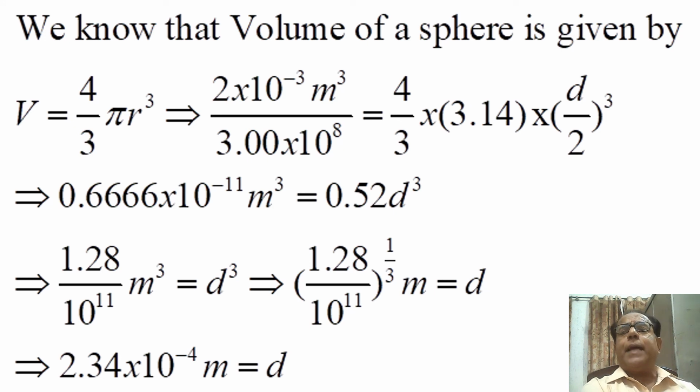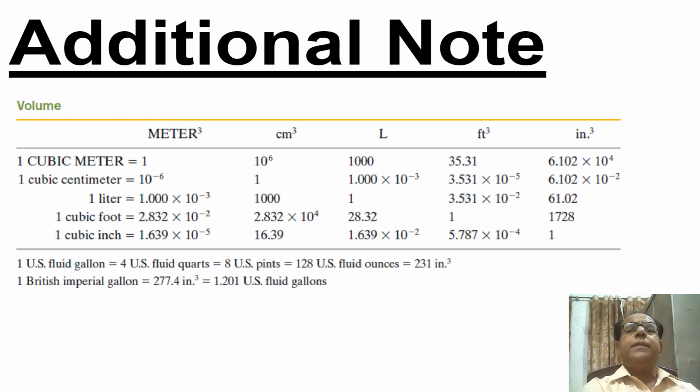However, in the next slide, we are going to show a table of conversion factors. This is the next slide in which we are showing a table regarding volume. Additional note: 1 liter is equal to 1.00 into 10 raised to the power minus 3 meter cube. So this is the end of our module.